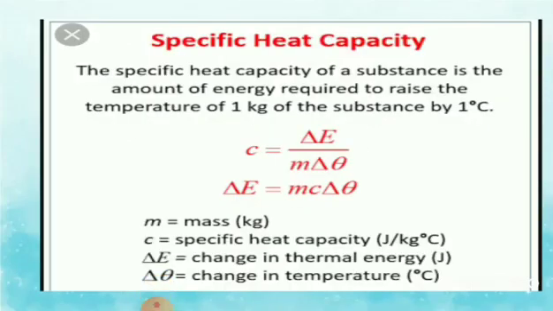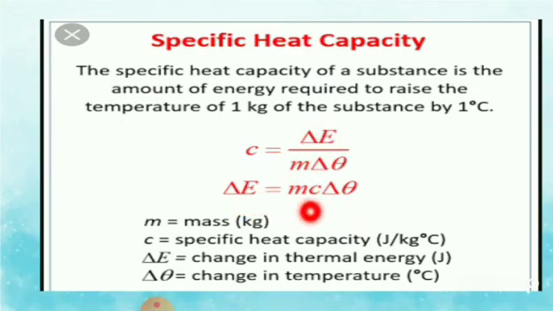Next, specific heat capacity. The specific heat capacity of a substance is the amount of energy required to raise the temperature of 1 kg of the substance by 1 degree Celsius. That is specific heat capacity. The symbol of specific heat capacity is C. C is equal to del E by m del theta. So del E is nothing but the amount of energy.